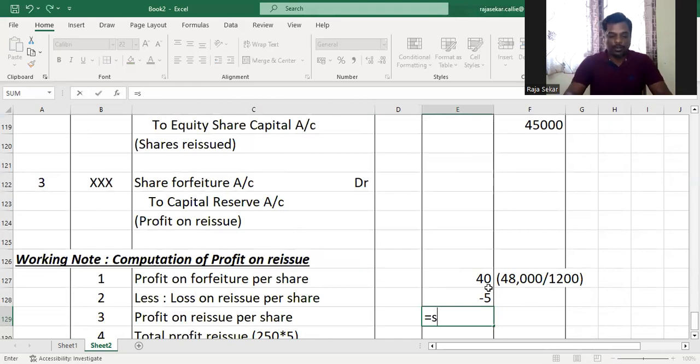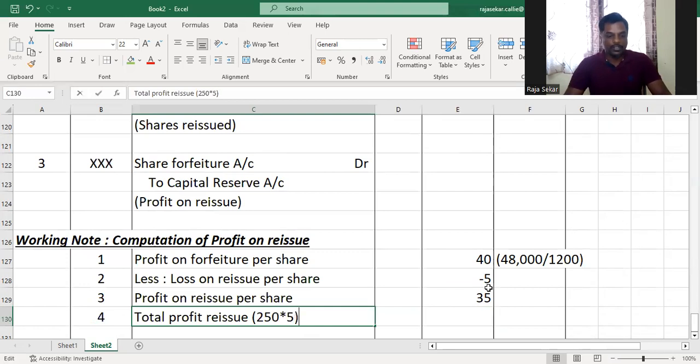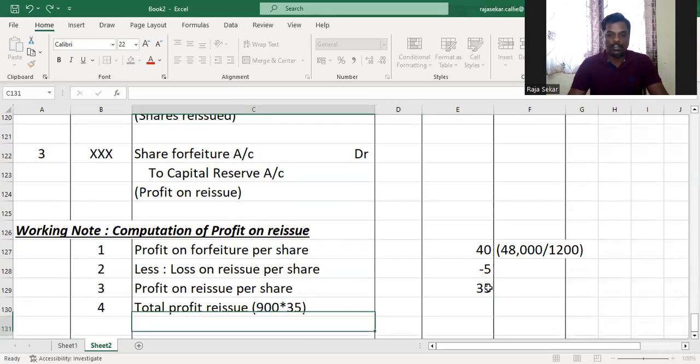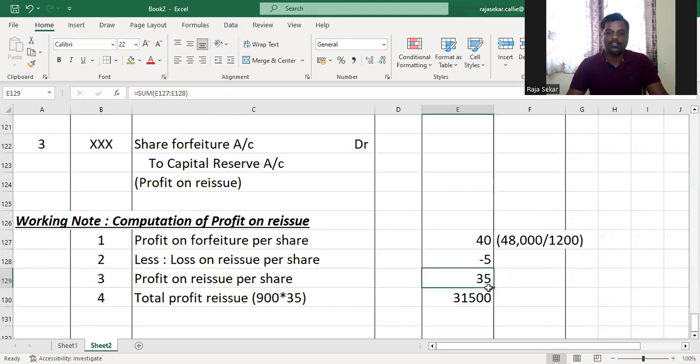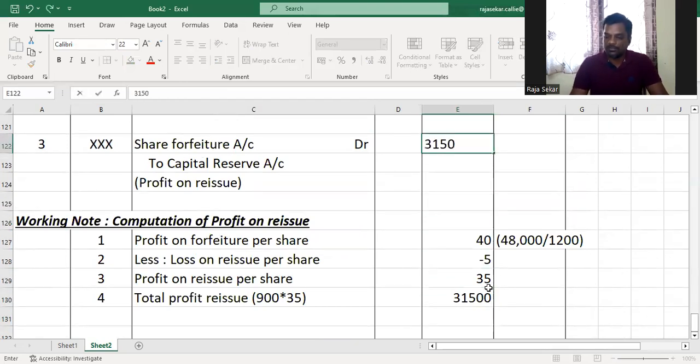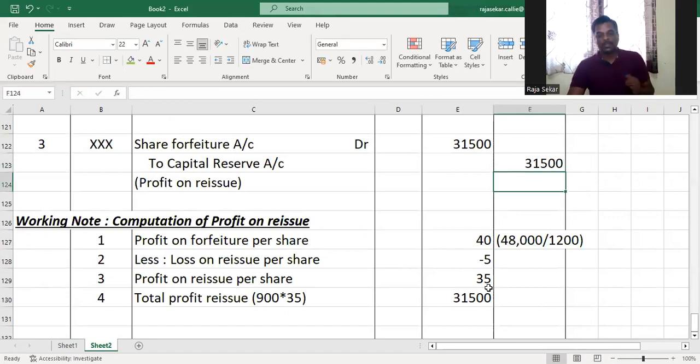And so what is the profit on reissue? Profit on reissue is 35 rupees. So the total profit on reissue will be the number of shares reissued, which is 900 into 35, and that will be 31,500. And that, my dear children, is the answer for this question.